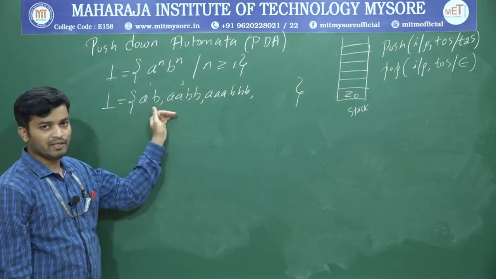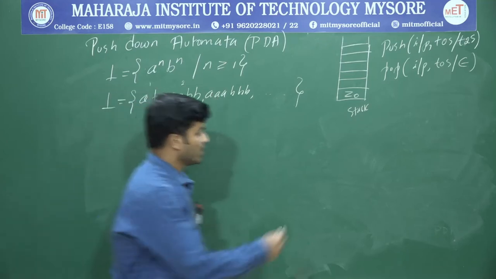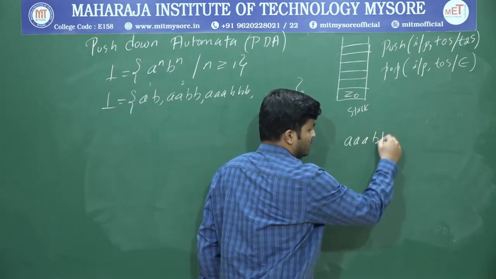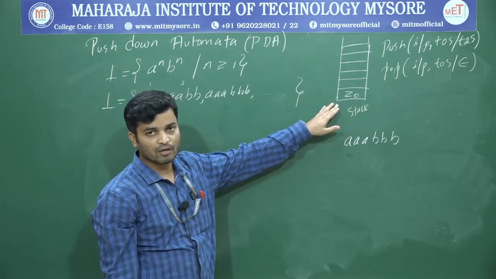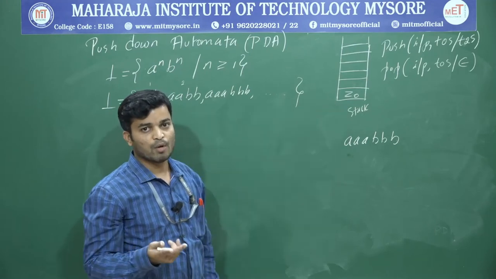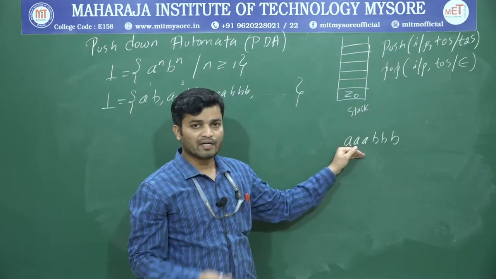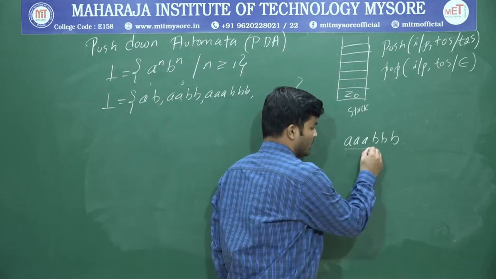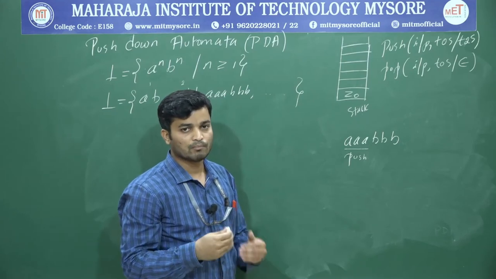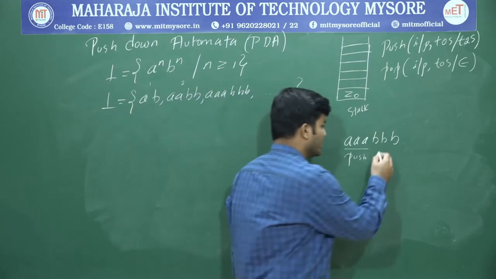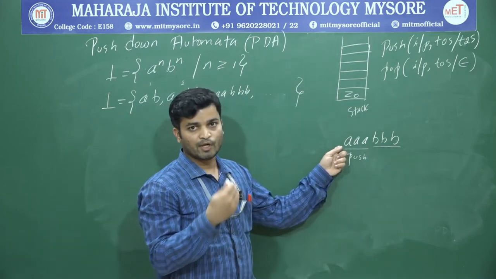Now in order to construct the PDA, I am going to take any one of the strings. I will go with aaabbb. Whenever we use a pushdown automaton, we have to take the help of a stack. So I have to perform two operations: one is push, another is pop. Whenever I get an a, I will push that onto the top of the stack, and I will keep on pushing. And whenever I get a b, I will keep on popping one symbol from the top of the stack.